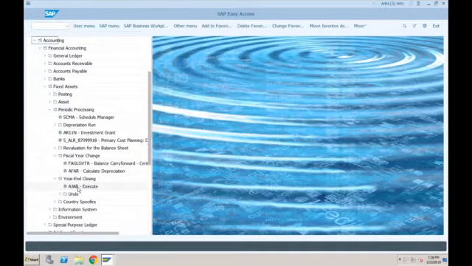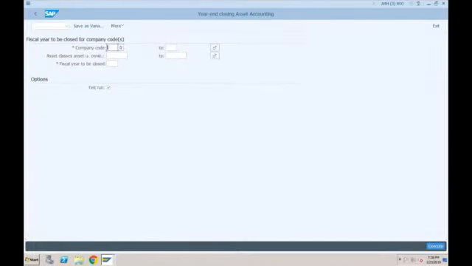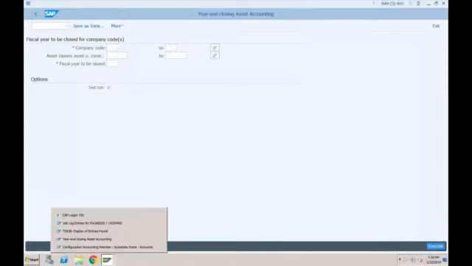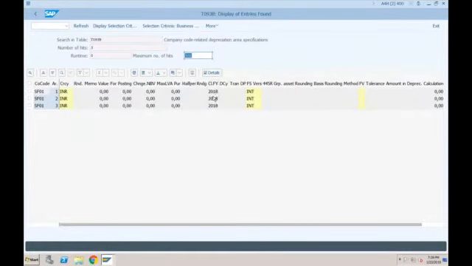You need to execute this, and tell the system which fiscal year is already closed for this company code. Now once I updated this to 2018, actually even I have done it wrong, I should have done 2017, but it's okay, because now whatever postings we have to do will be in 2019. If I had provided 2017 here, I would be able to post the transactions in 2018. But now since 2018 is closed, the only thing I need to be careful about is that whatever transactions I'll be posting, I have to post in 2019.